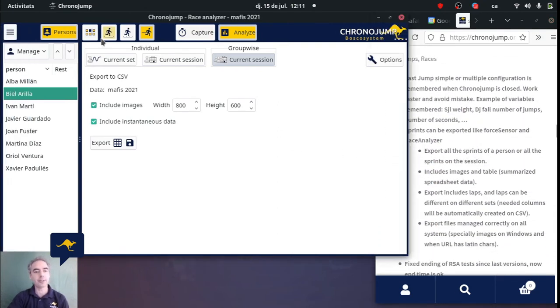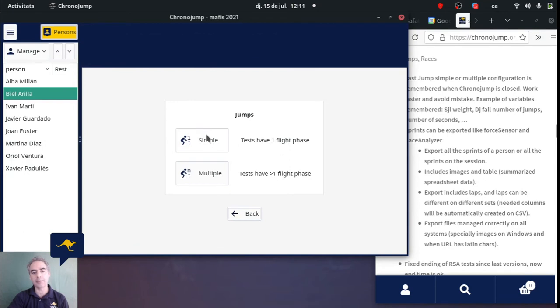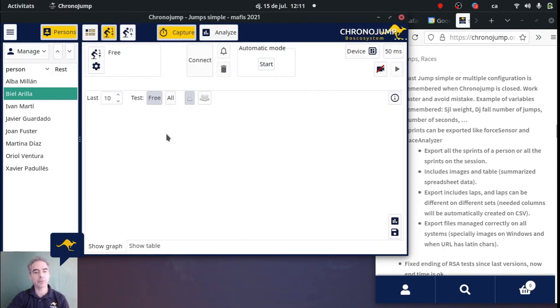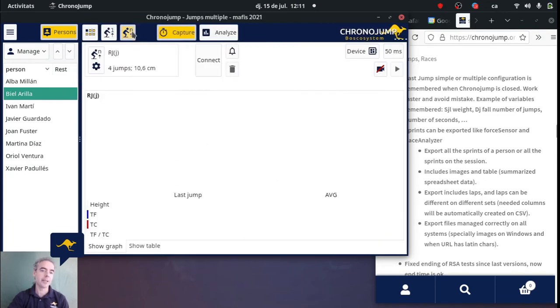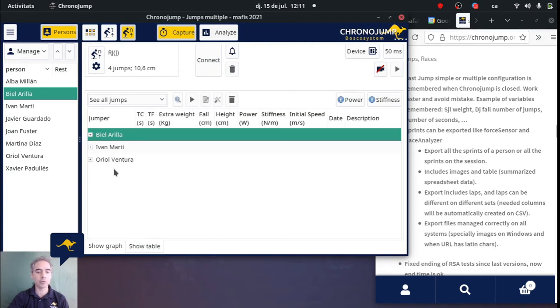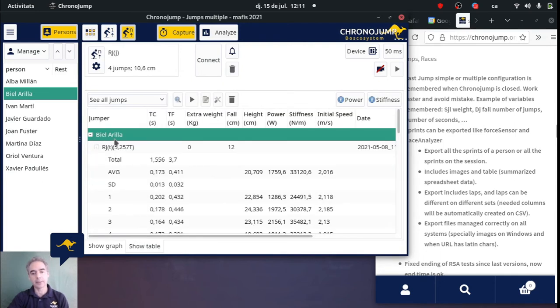In jumps and races there are lots of changes that we have made, but let's start, for example, with multiple jumps. When we go to show table, in the past versions power and stiffness had not been calculated as an average, but now this average is calculated, so this is a nice thing.